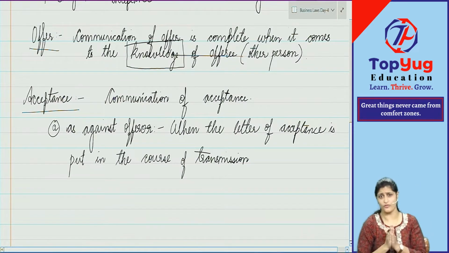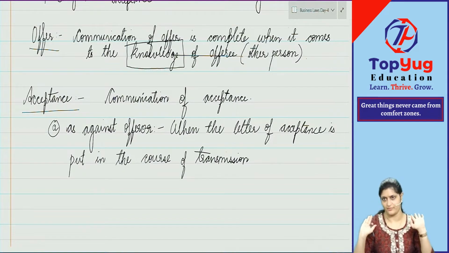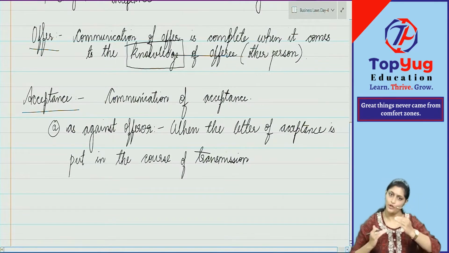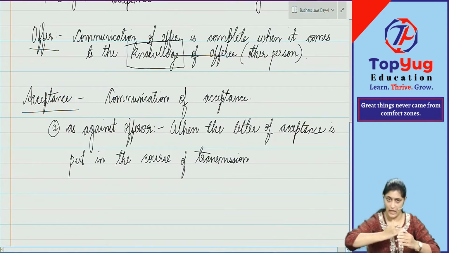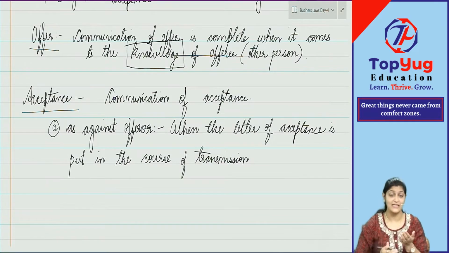What is put in the course of transmission? Here, put in the course of transmission means posted. When it is posted, for that letter, for that information to reach the other party, you have put it in the course of transmission. Now it is getting transmitted. It did not get transmitted, but it is in the process of getting transmitted. Why? Because immediately will not have any problem.